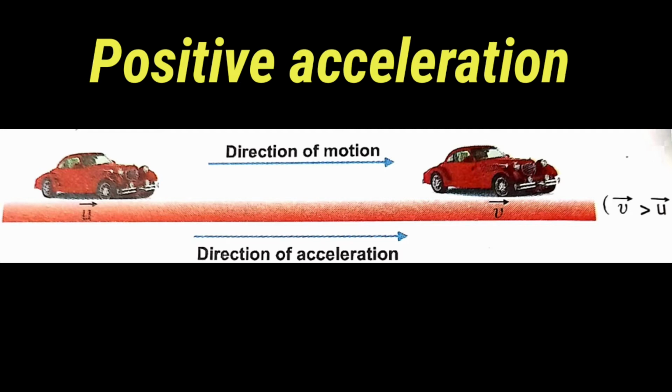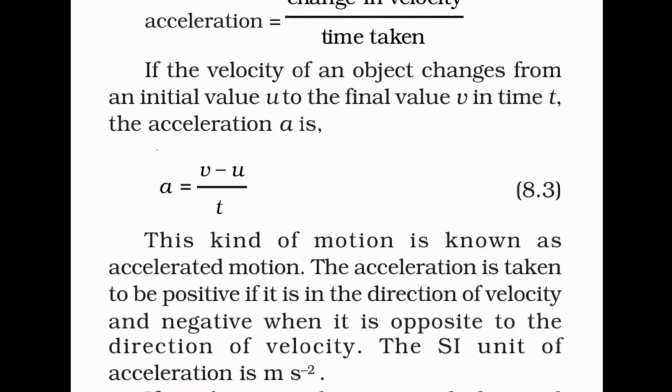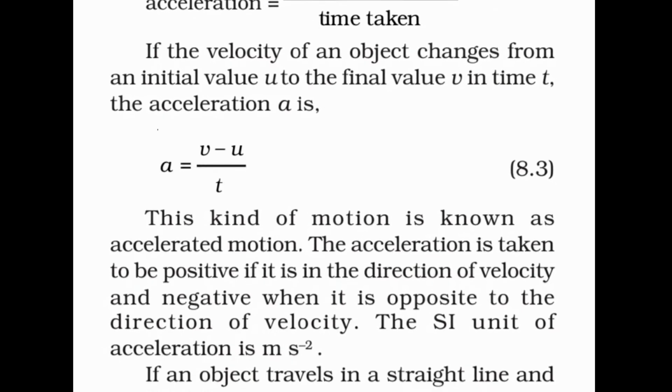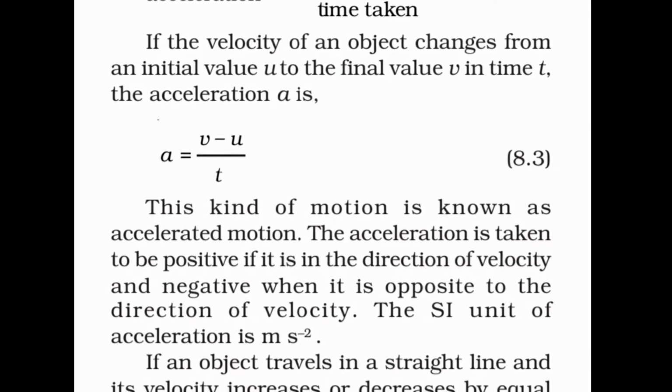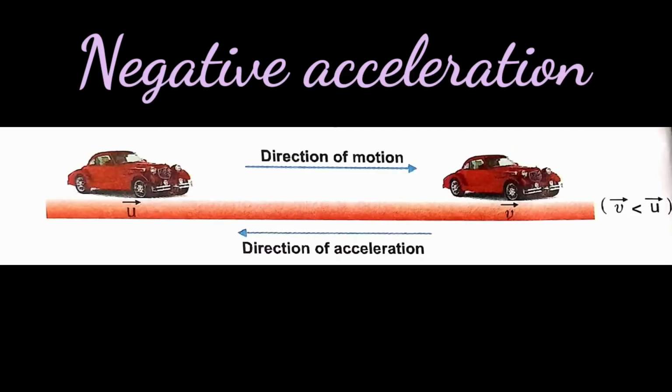Likewise, in this case, final velocity will be more than initial velocity, meaning v is more than u. And acceleration is taken as negative when it is opposite to the direction of velocity. Means these are two types, positive and negative acceleration. Negative acceleration is also known as retardation. Negative acceleration or retardation can be defined as: if the velocity of an object decreases with time, then the acceleration of the object is known as negative acceleration.